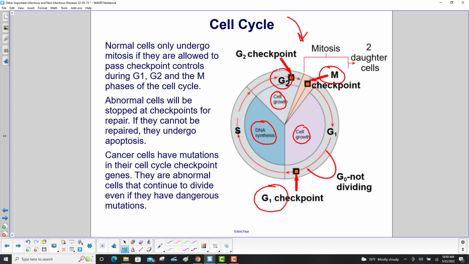They're destroyed. Cancer cells have mutations in their cell cycle checkpoint genes. They are abnormal cells that continue to divide even if they have dangerous mutations. And they skip the checkpoints and they can keep reproducing. And here's the G0 part that we talked about. That's where the cells are not dividing, they're just doing their job. And of course, mitosis is where you have cells reproducing, you have one cell splitting and coming up with two daughter cells.